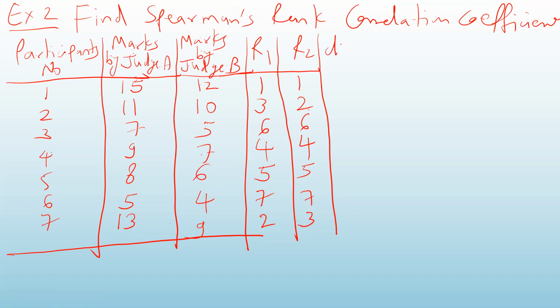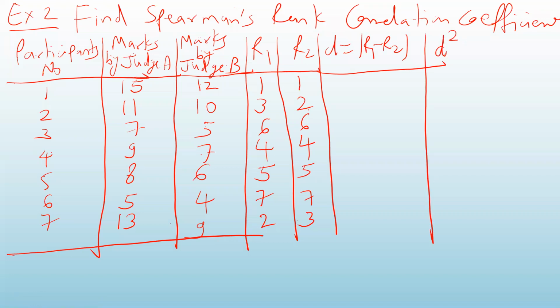Then we have to find out D. D is the difference between the ranks given by the two judges. And then finally, we have to find out D square.